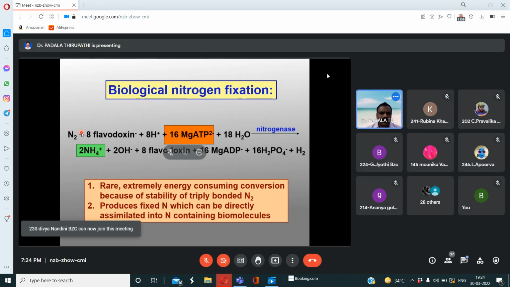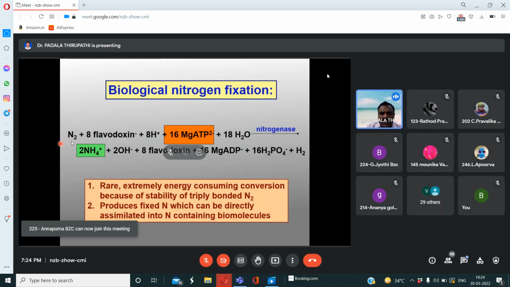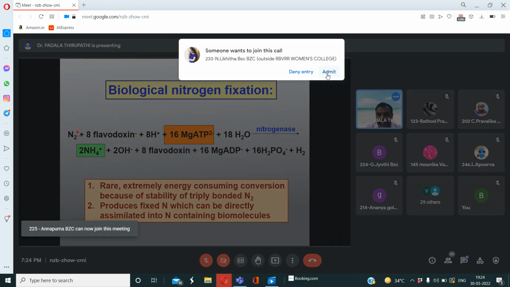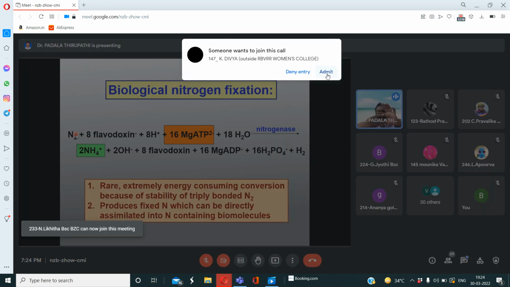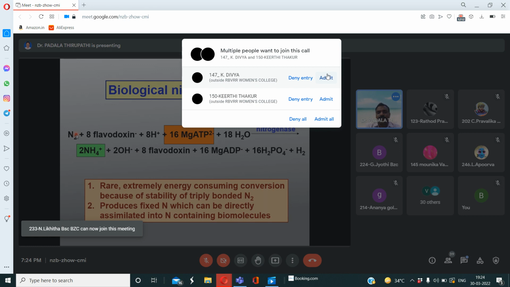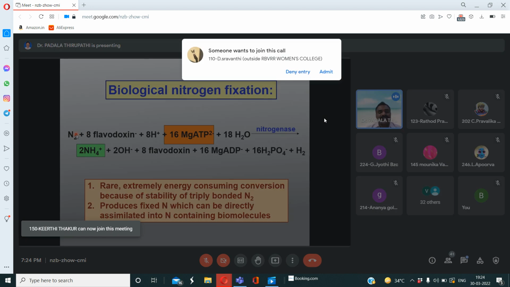Do you agree or not? So this dinitrogen, or molecular state of nitrogen, is going to break down between the two nitrogen atoms. The triple bond is broken down by the utilization of the energy of 16 ATPs. Am I right or not? So this process produces nitrogen which can be directly assimilated into nitrogen containing biomolecules, that is ammonia.